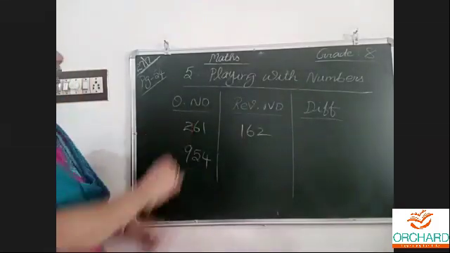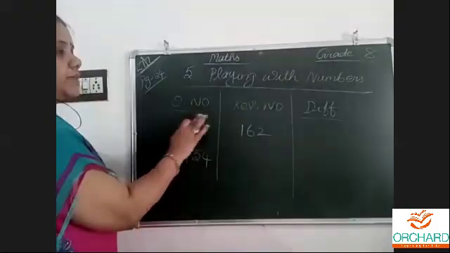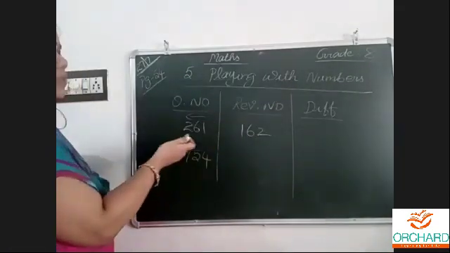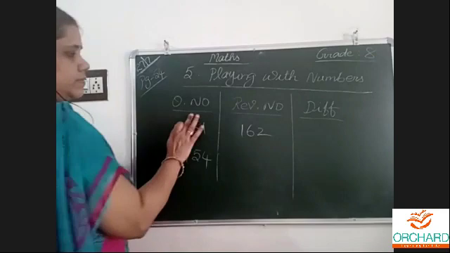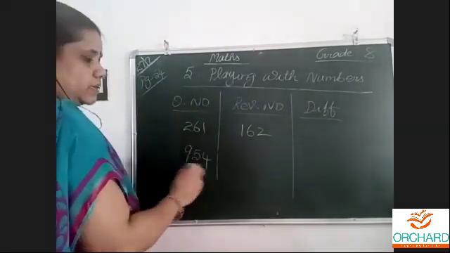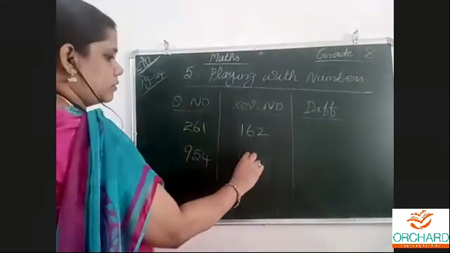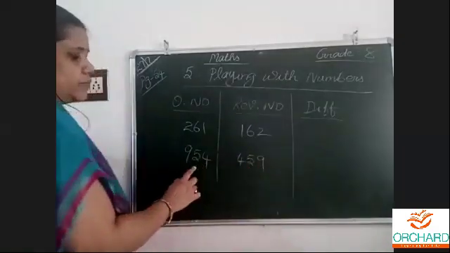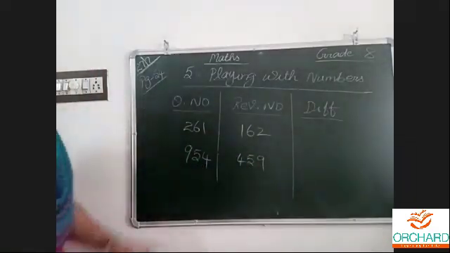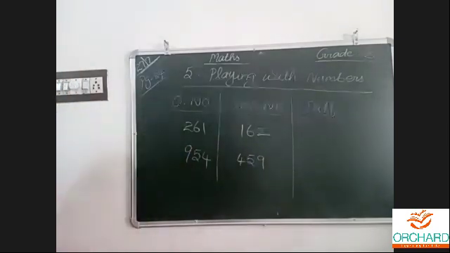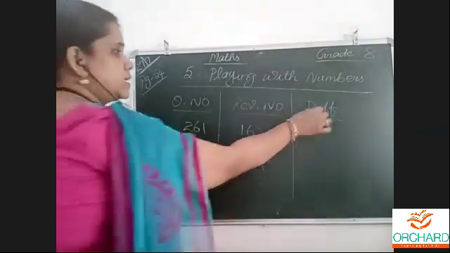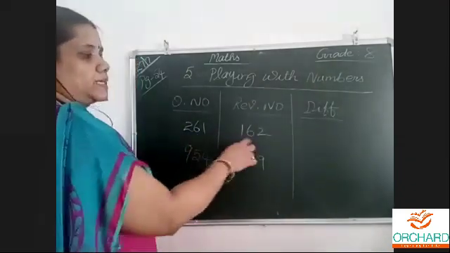We have to write the number from right to left, so when I write it, it is 459. Instead of writing from front to back, just the back side first. That is called reverse.